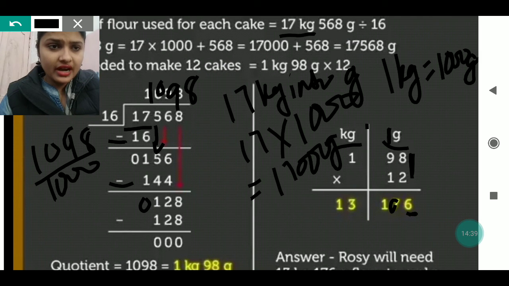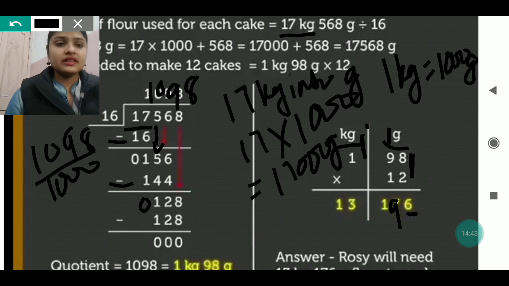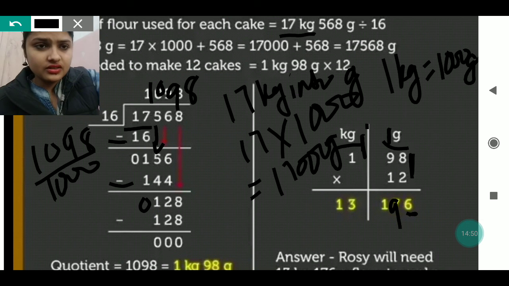So 9 you will write down, 1 you will take as carry to the kg column. Now 2 ones are 2. So 2 plus 1 is 3, that you have written.